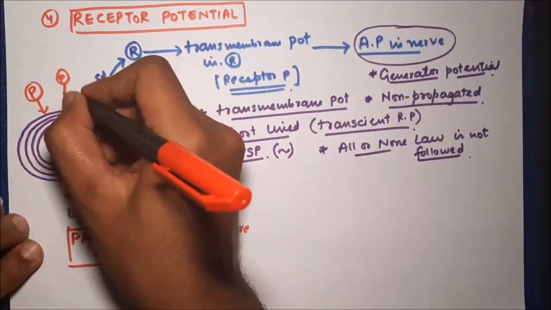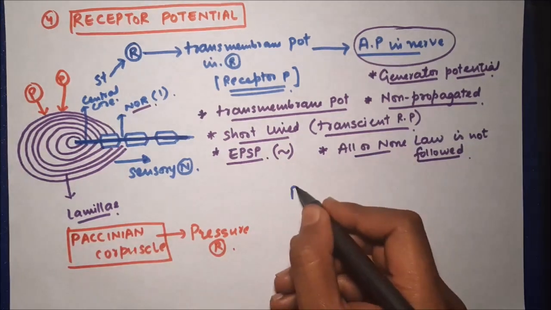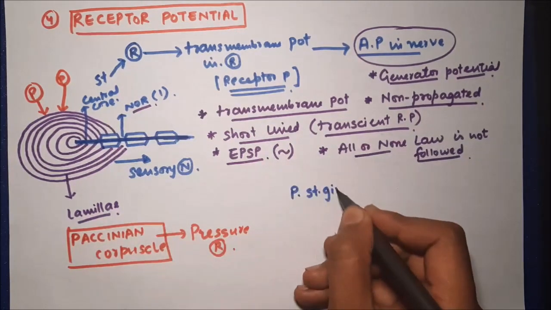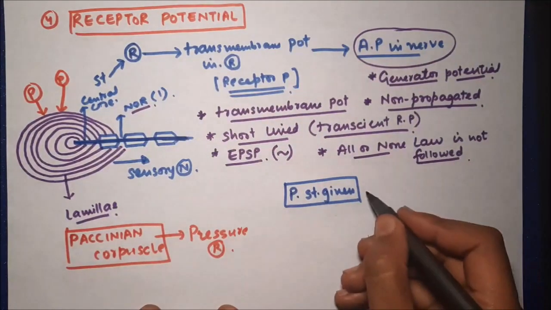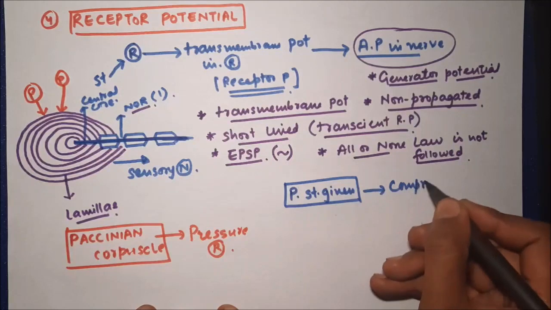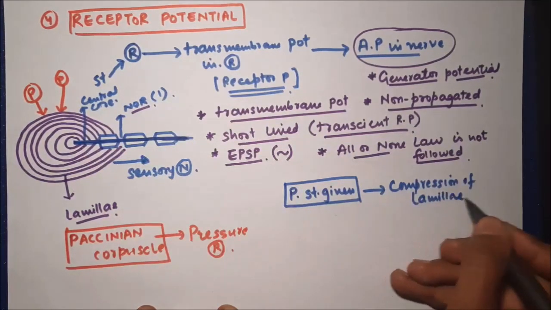Now let us try to understand how the receptor potential will be generated here, and how that will result in generation of action potential. Once the stimulus is applied in the form of pressure to these lamellae, it will result in a change in shape of the Pacinian corpuscle. This pressure stimulus will be propagated along the lamellae and cause compression of the lamellae.